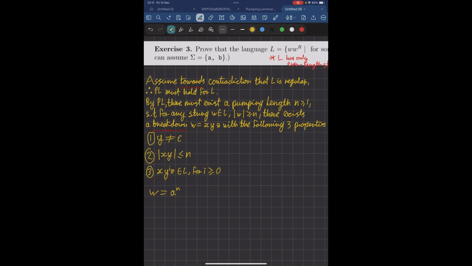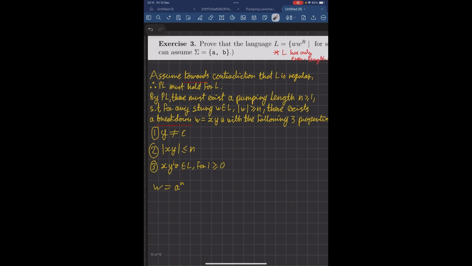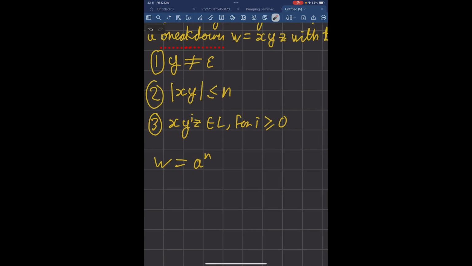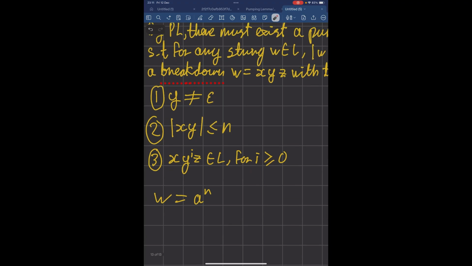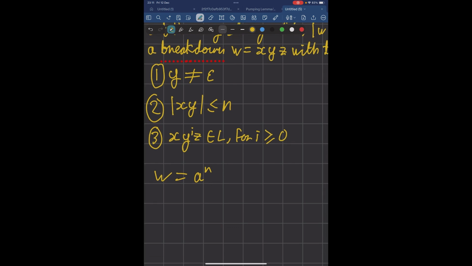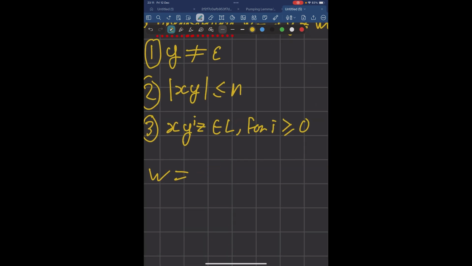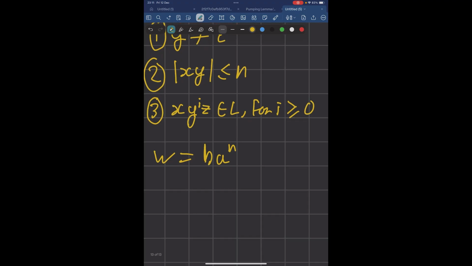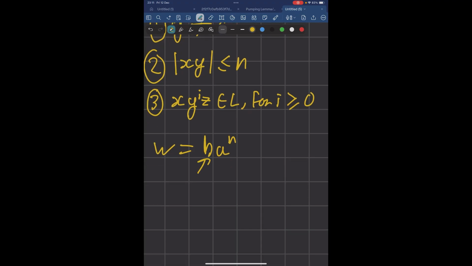Because remember, you have to show that all breakdowns lead to an issue. And so if we make it so that no matter how you break it down, xy can only contain one type of character, we've reduced the number of breakdowns we have to consider. For instance, if we instead had b a to the n, then xy could potentially have a b somewhere inside of it, because the first n characters consist of a's and b's.